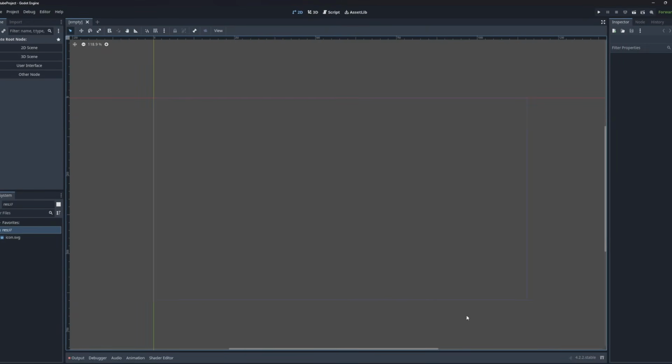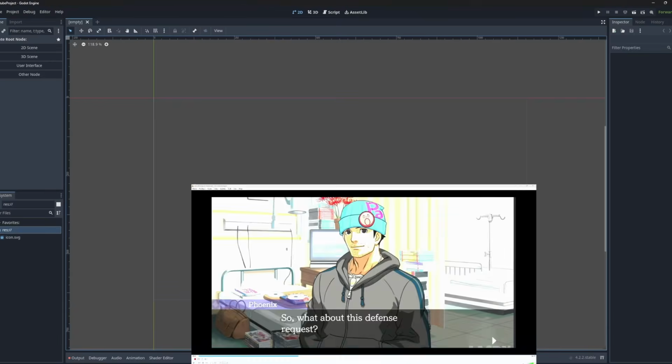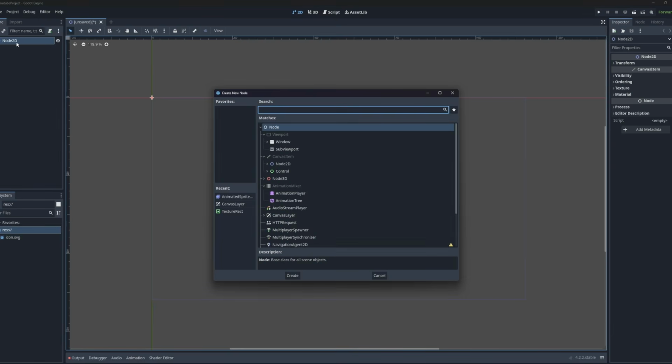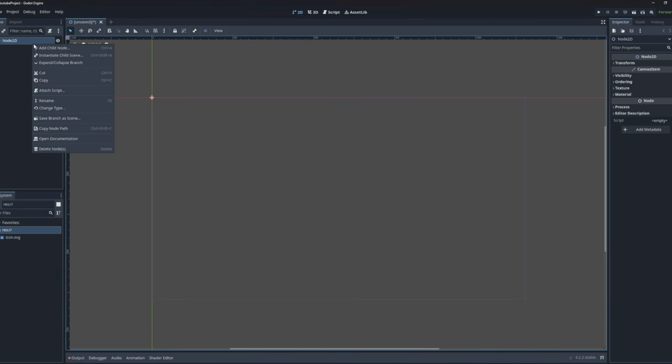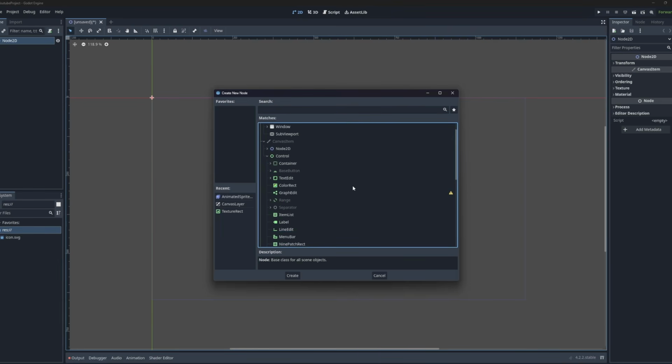And the first thing we want to do, checking our reference, is set up our background image, right? So we're going to create a new scene, 2D scene, because this is a 2D game. I'm going to push Control A to add a new node. What you can also do is right-click, add child node, and we're going to be looking for something called a texture rect, which is right here.